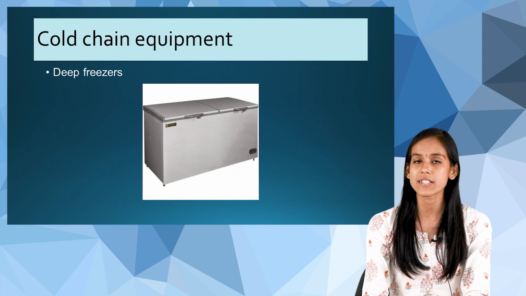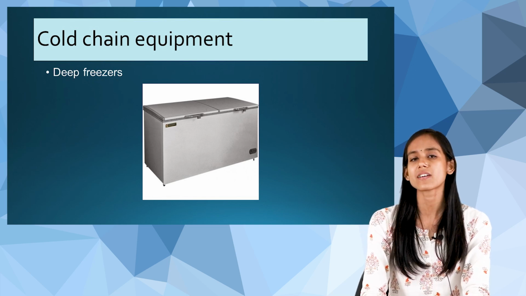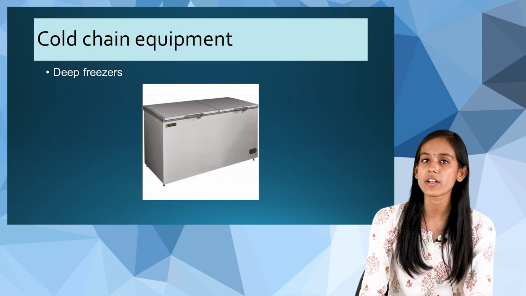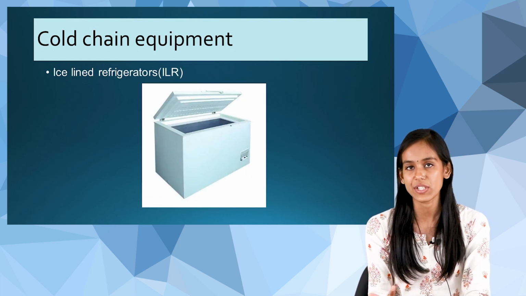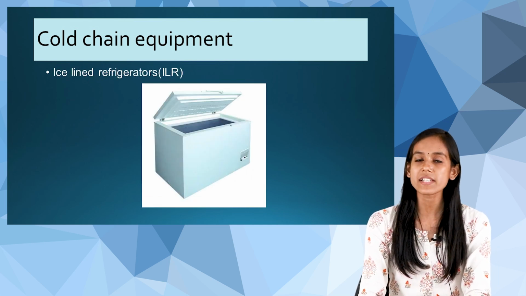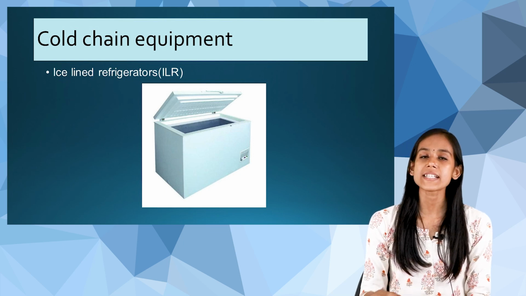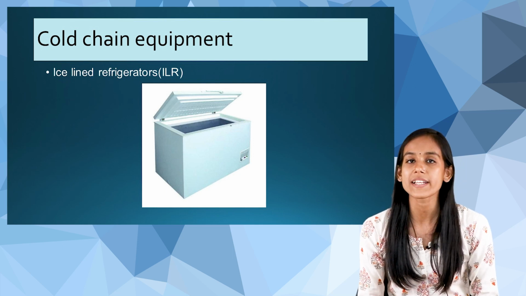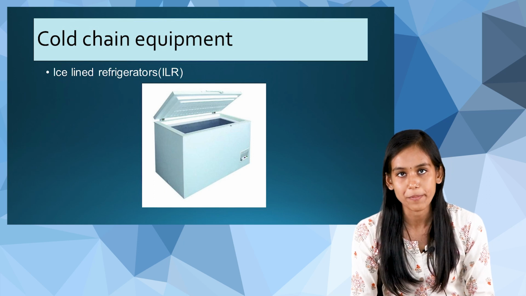This we can see at district and PHC levels, mostly in PHC, and this is used only for the preparation of ice packs. Then we have ice-lined refrigerators. This can be seen both at district and PHC level, and it's a top opening equipment, so it can hold the cold air better than any other equipment. So these are the cold chain equipment.